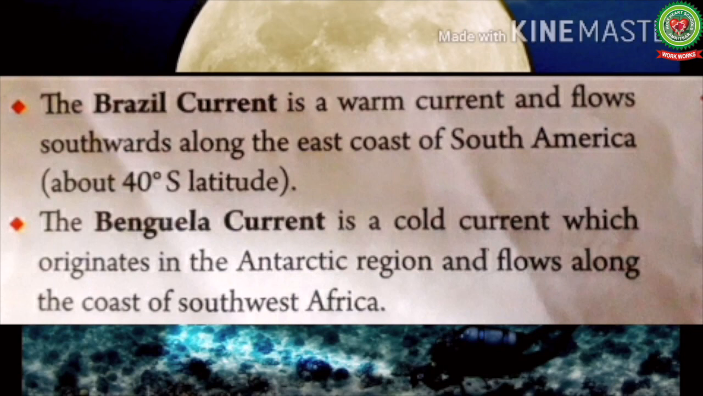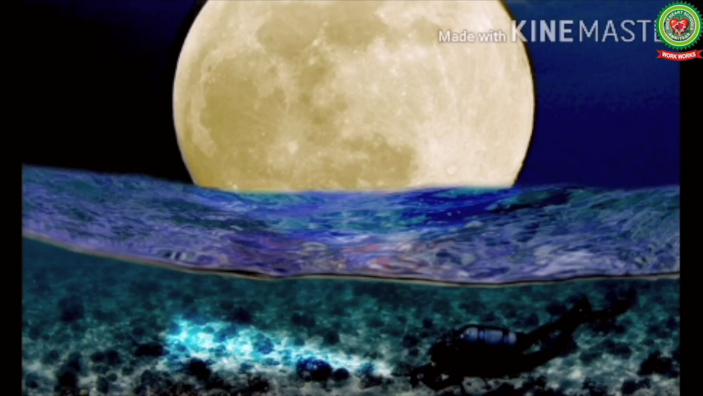The Brazil current. It is a warm current and flows southward along the east coast, coast means an area adjoining the sea or ocean, of South America about 40 degrees south latitude. Next we have Benguela current. It is a cold current which originates in the Antarctic region and flows along the coast of Southwest Africa, and this I have already explained. And at last we have Falkland current which flows along the southeastern coast of South America from south to north.